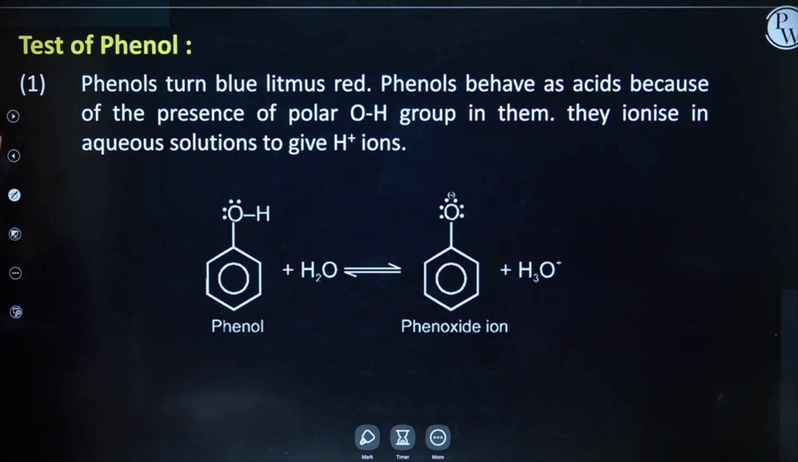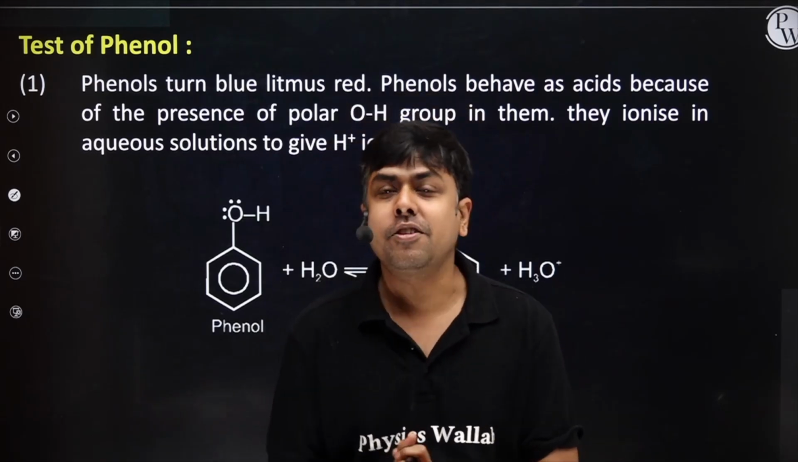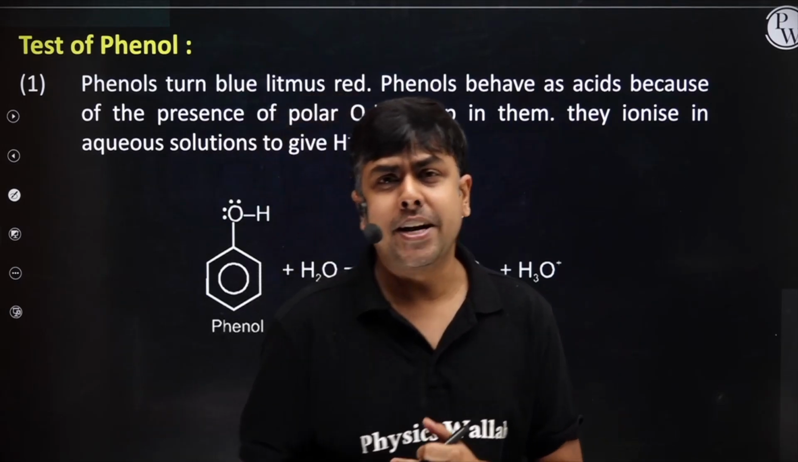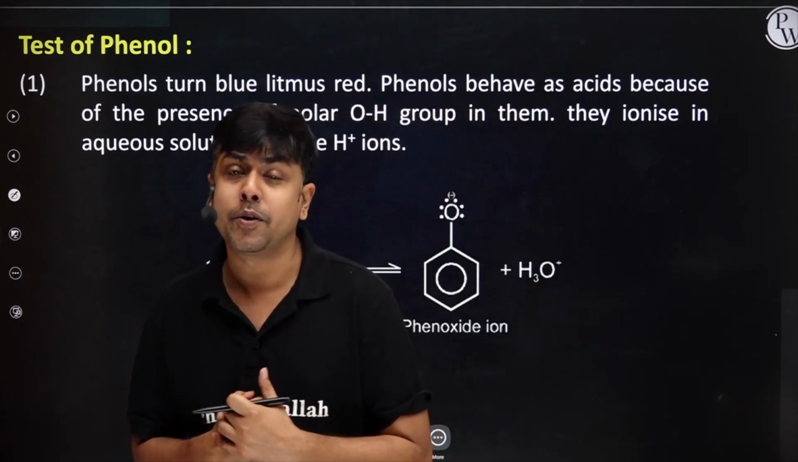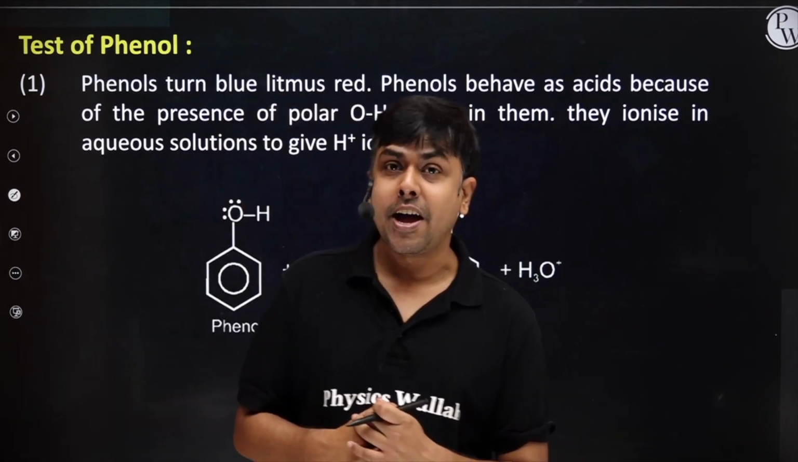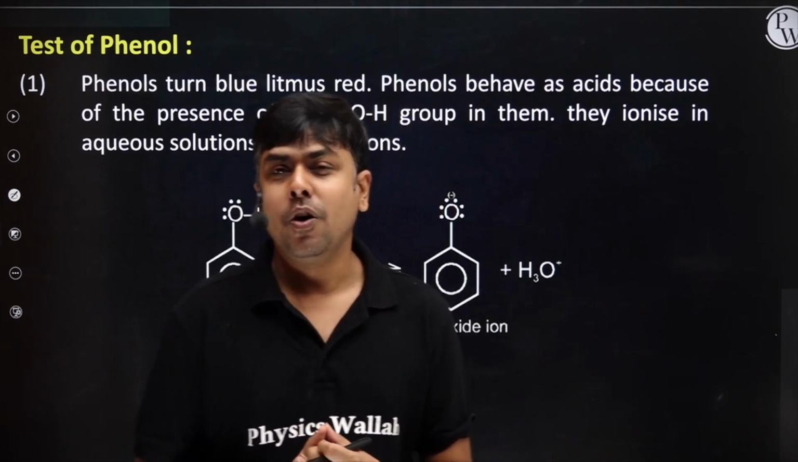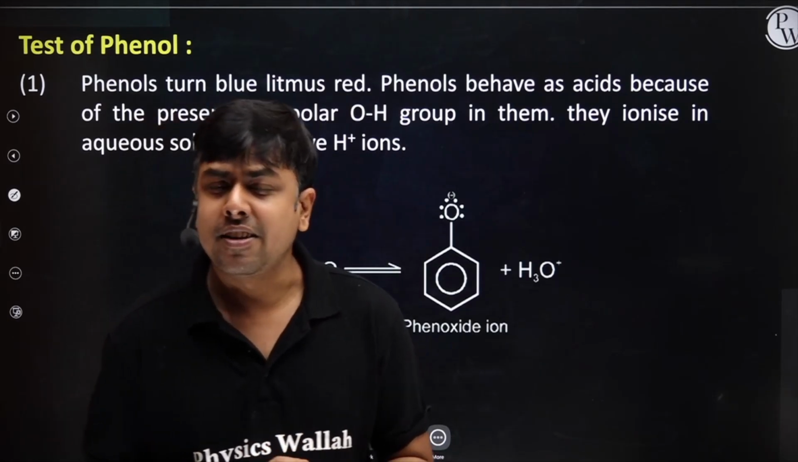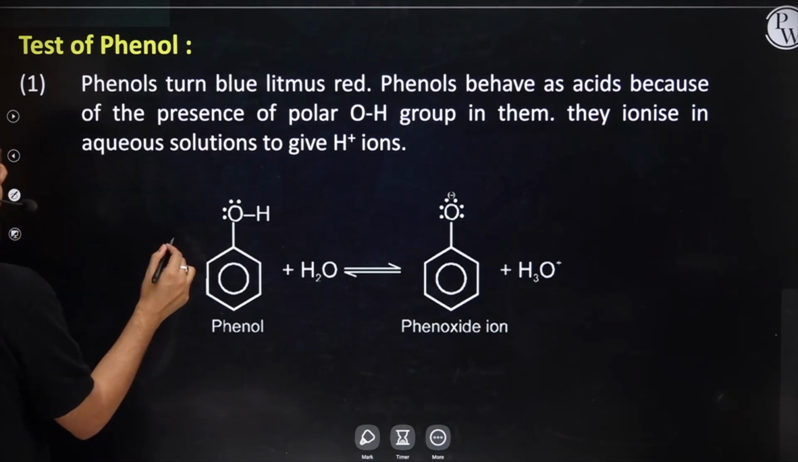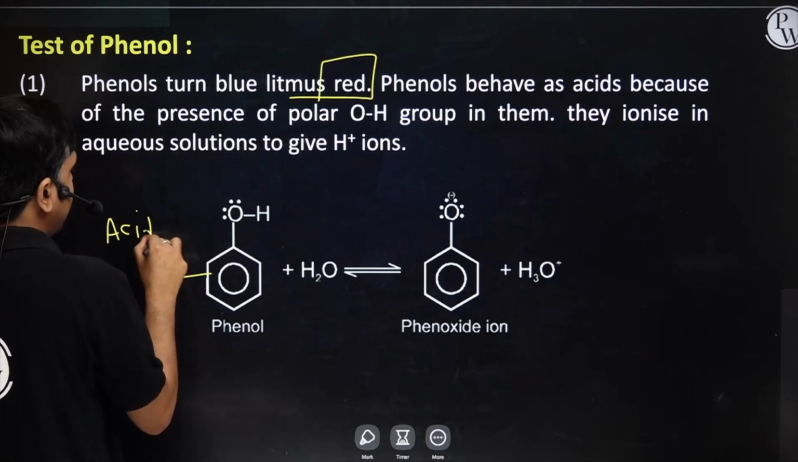Okay. Student, now it's time to discuss some important tests of phenol. The first test which we are going to discuss is litmus test. Students, we have already studied aromatic alcohols are more acidic as compared to aliphatic alcohol, and the reason is the conjugate base formed in case of aromatic alcohol is more stable, a resonance stabilized species, right? So if we do the litmus test here, what will happen? The blue color of the litmus paper will turn red. Why? Because phenol is having acidic behavior.